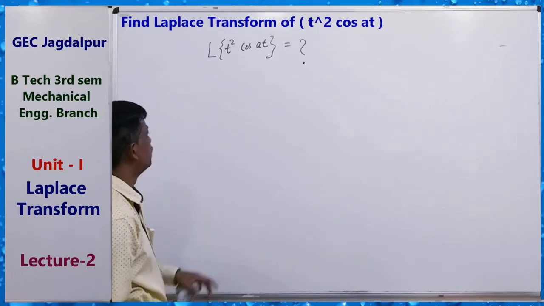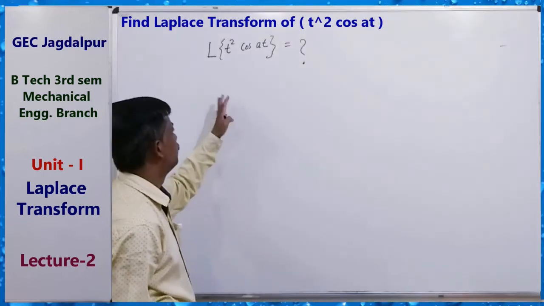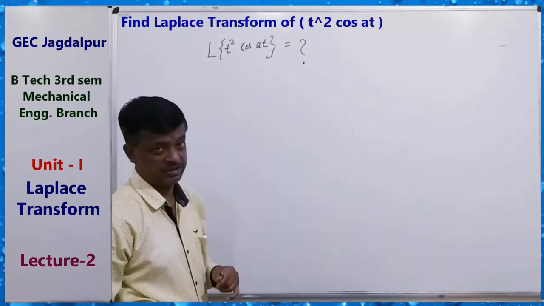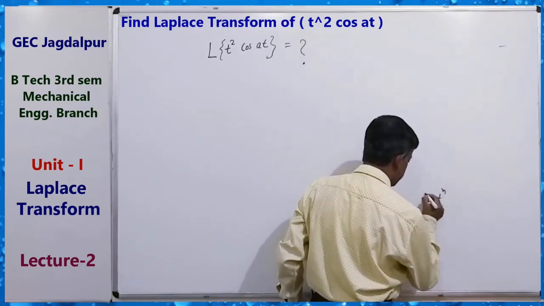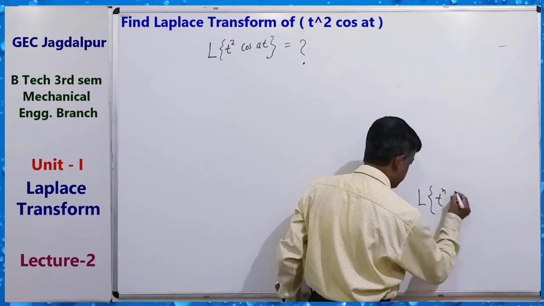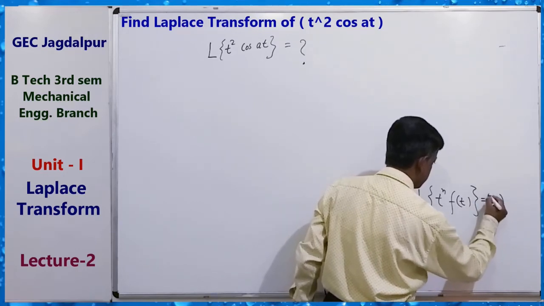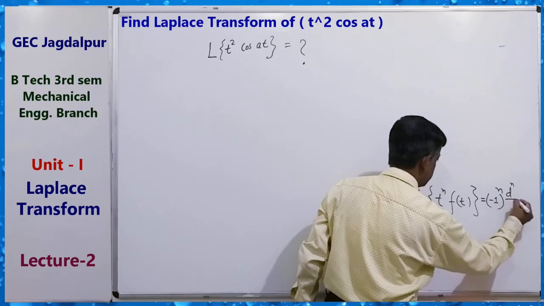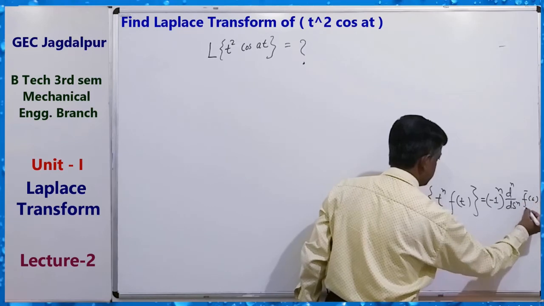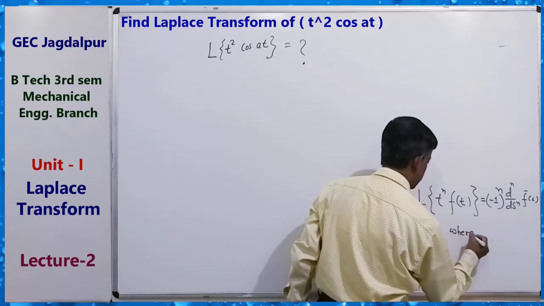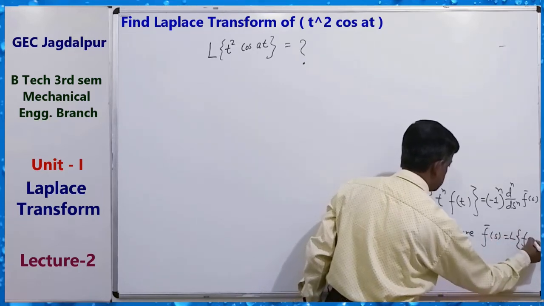Clear? For solving this, we can adopt any rule, but here we get this formula: the Laplace transform of t to the power n f(t) equals minus 1 to the power n, the nth derivative of f bar s, where f bar s equals L of f(t), the Laplace transform.